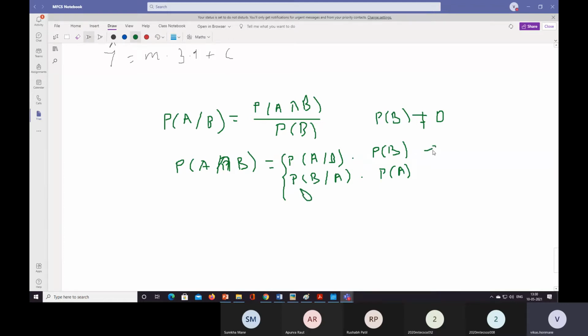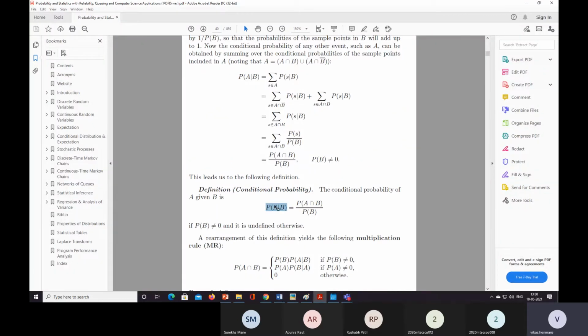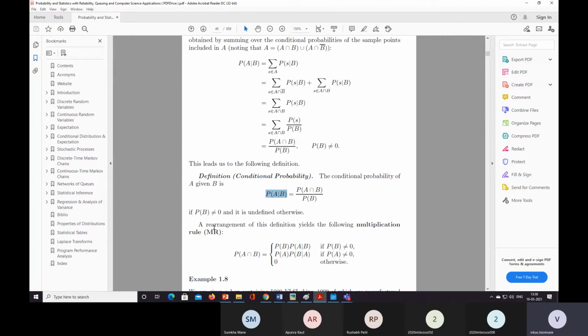Here probability of B is not equal to 0, and here probability of A is not equal to 0, because at the denominator we have probability of A, so it is not equal to 0. After rearrangement of this definition, we yield the multiplication rule.